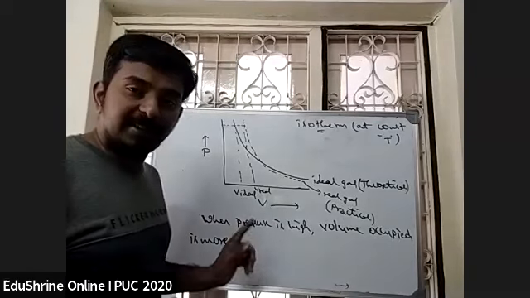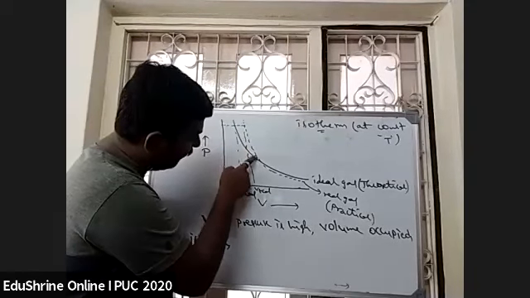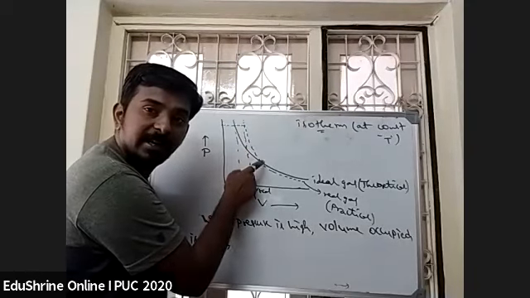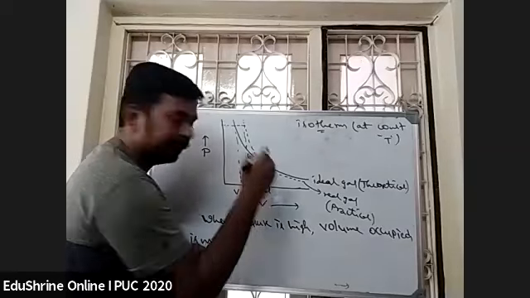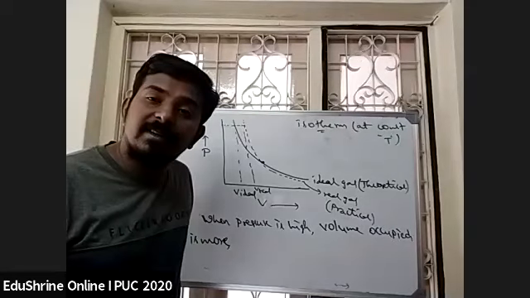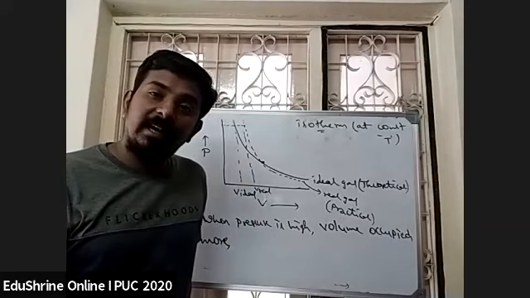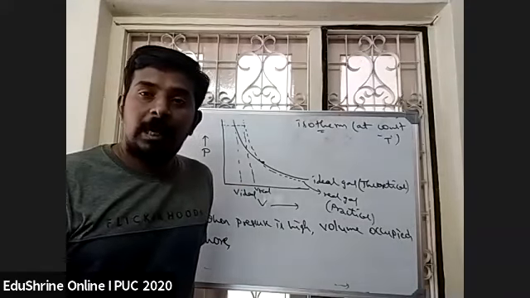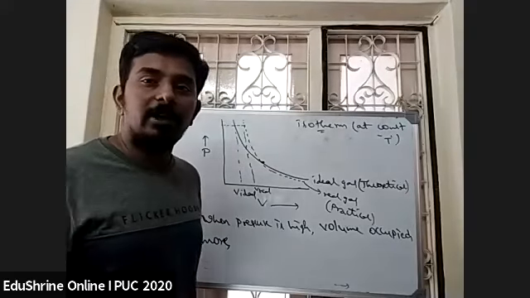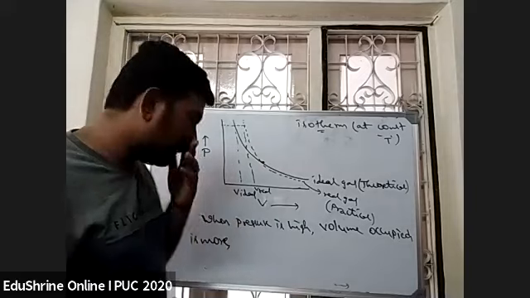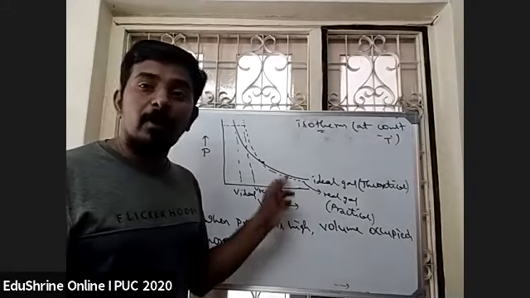Slowly if I decrease the pressure, you can see when the pressure is getting decreased, it is reaching ideal behavior at certain point. At this point, the real gas is behaving as ideal gas. From this I can tell that at low pressures, real gas is converting into ideal gas. So this is how the graph will look for ideal gas and real gas when plotted experimentally.